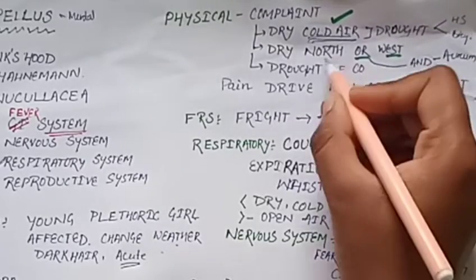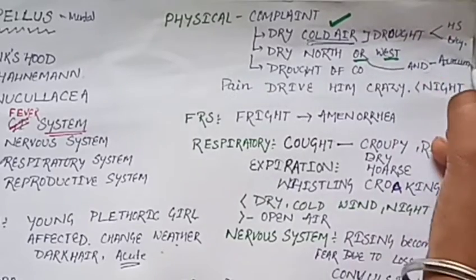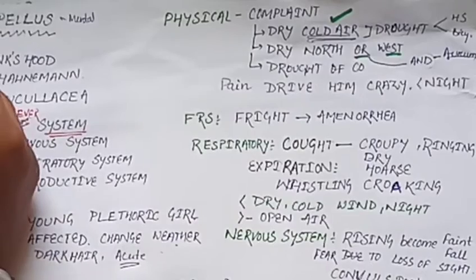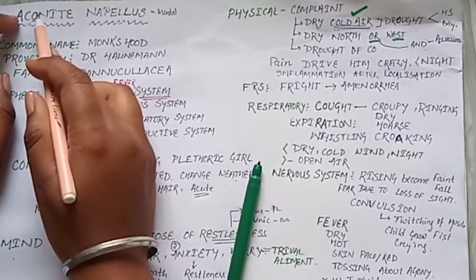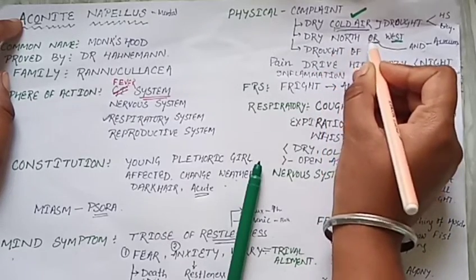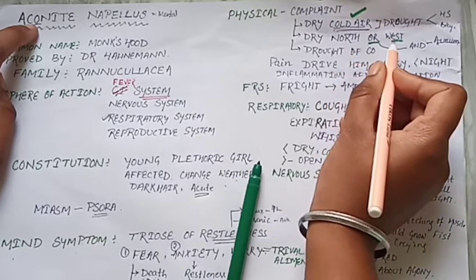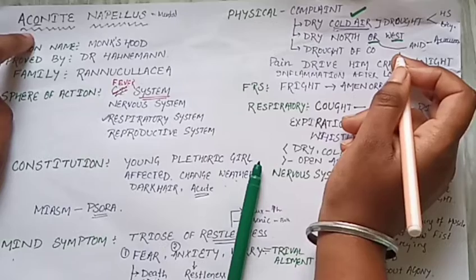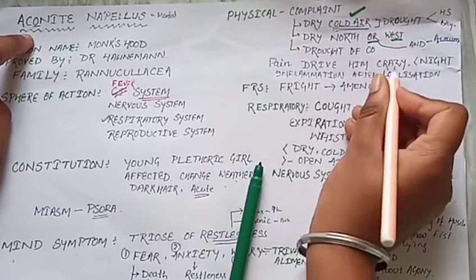If both the north and west wind affect that person, we include Aurum. But if it is north or west wind, we include Aconite, because Aconite has the letter O and 'north or' has O. That's why, when north or west wind comes as an MCQ question, you should tick Aconite.